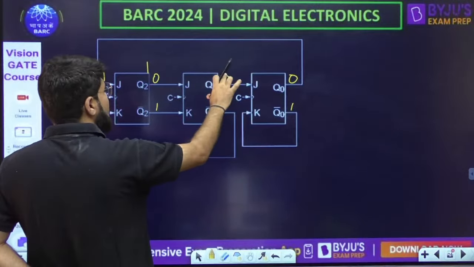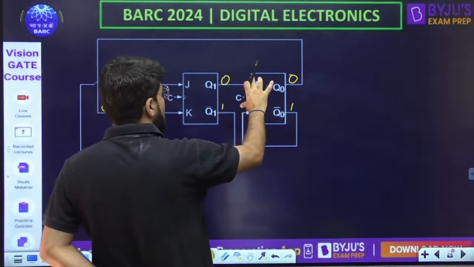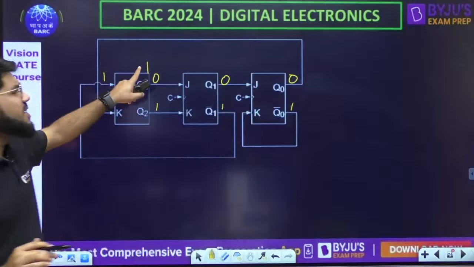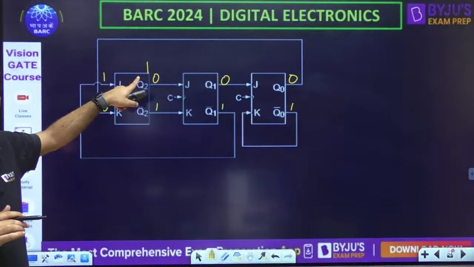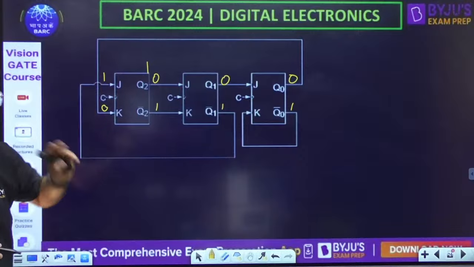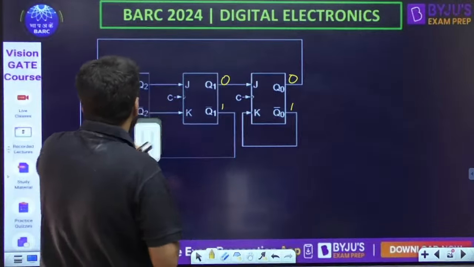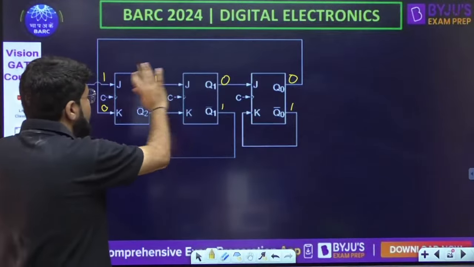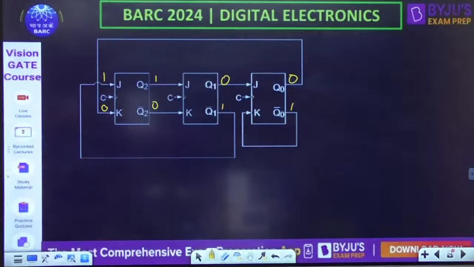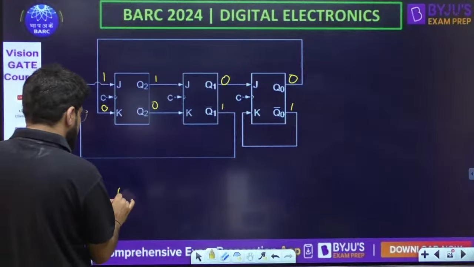Okay, this was J0 K1, so this remains to be reset. This was also J0 K1, this remains to be reset. So what is the next output I'm getting? There is only a transition at the first flip-flop that becomes 1, rest 2 are 0. Okay, so I will modify it. Okay, this is 1, 0. Rest everything remains to be same. Perfect. Okay, so the next state is